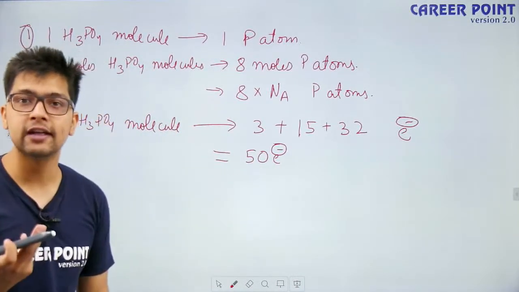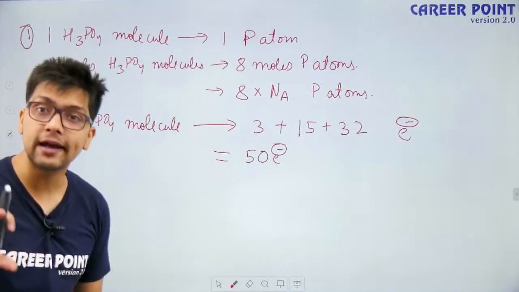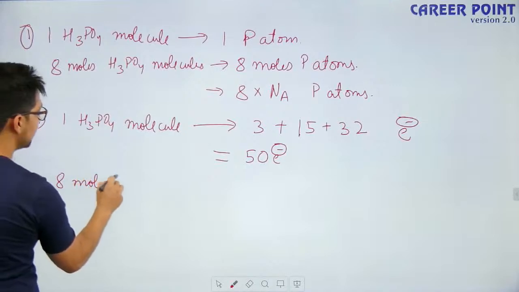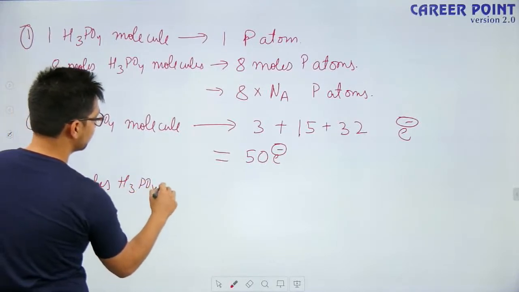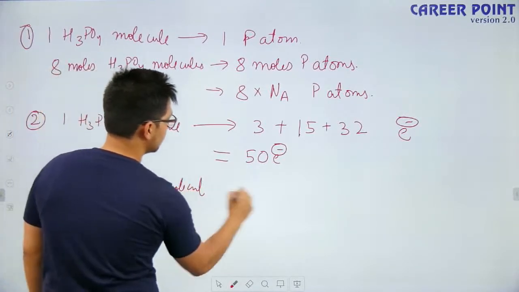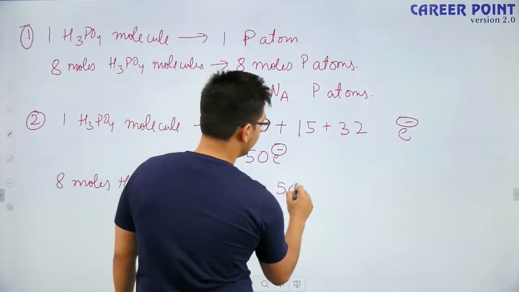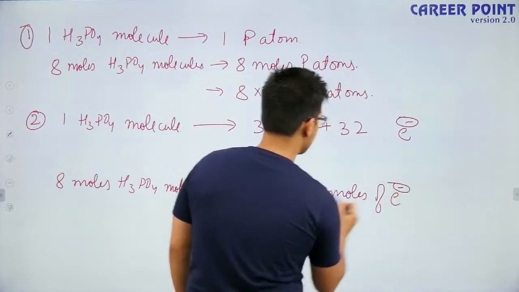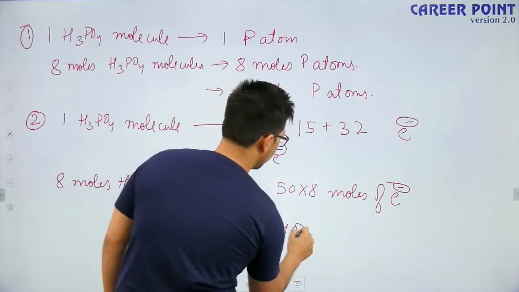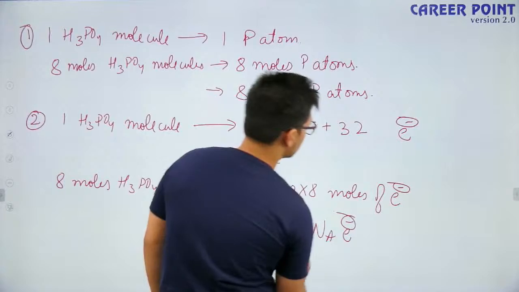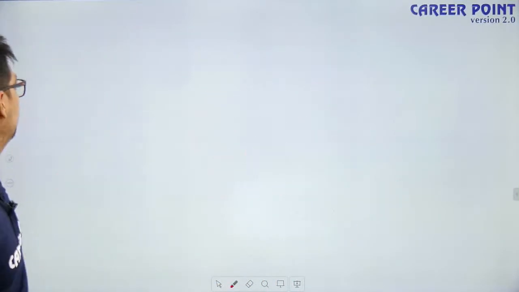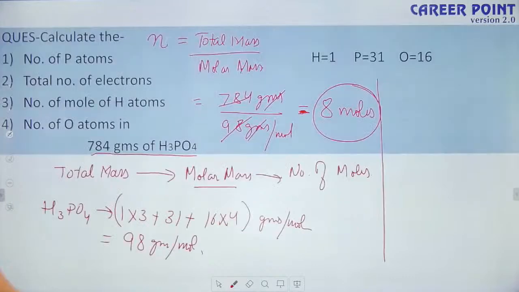Now what do we have to find? We have to find the total number of electrons. Similarly, I will use the unitary method. Hence, 8 moles of H3PO4 molecules will contain, using the unitary method, 50 times 8 moles of electrons. So what is this value? This is 400 Na electrons. So this is how we will find the answer to the second part. So 2 parts are done.